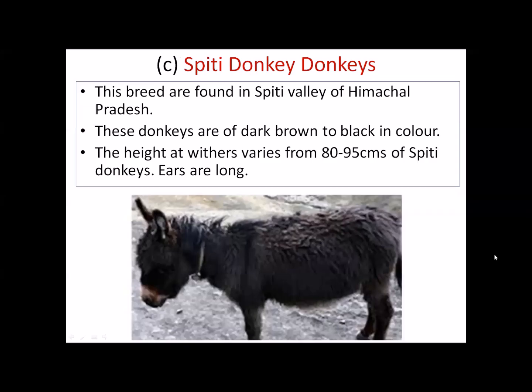Okay. Spiti. If you have seen the Bhutia horse at the beginning, the Bhutia horse and Spiti donkey have almost similarity, but the locations are different. Okay, Spiti is found in Spiti Valley of Himachal Pradesh, but Bhutia is in the Sikkim and Darjeeling hills. Okay, these donkeys are of dark brown to black in color. The height is 80 to 95 centimeters, and ears are long.